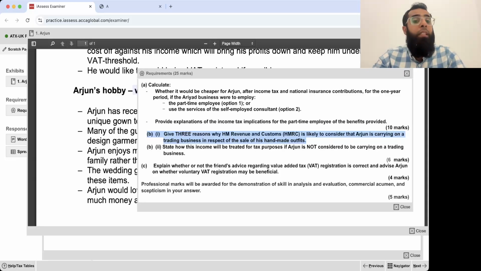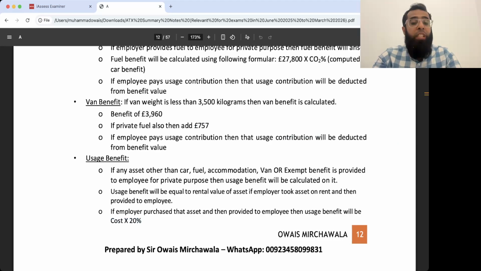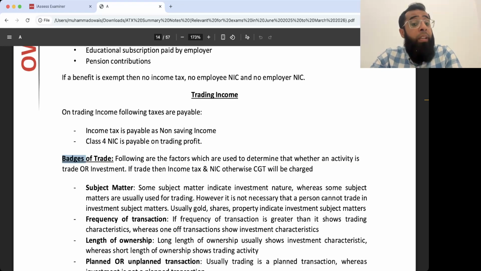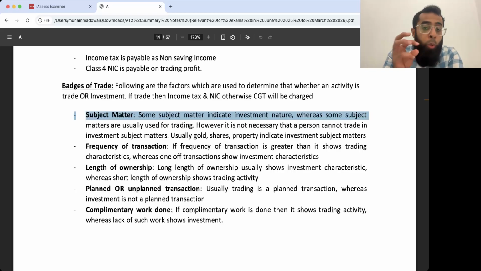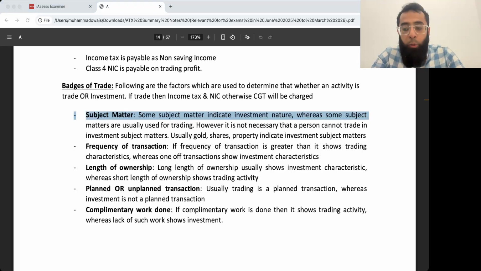Now, this is a topic named badges of trade. Badges of trade means those factors which can regard any activity as a trading activity. The tax department looks at the subject matter, whether it's gold or property or something in which people invest. Otherwise, if someone is buying and selling, like here he is doing clothes, that apparently looks like a trade.